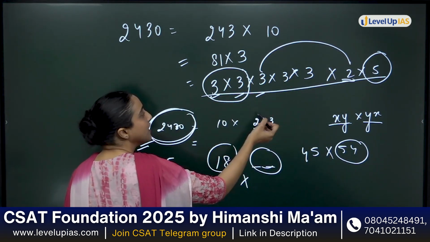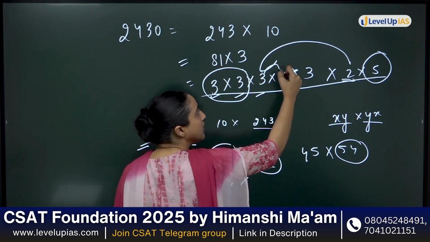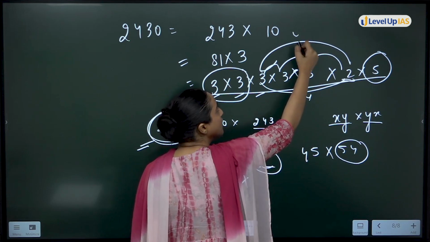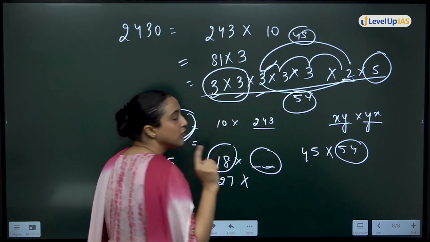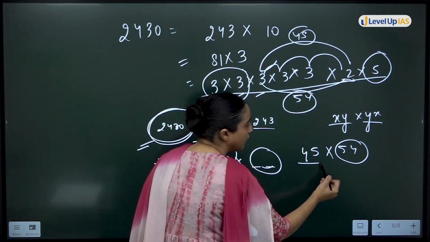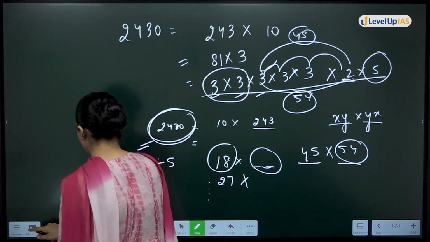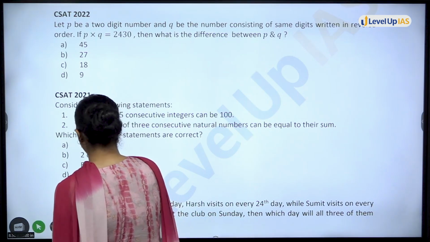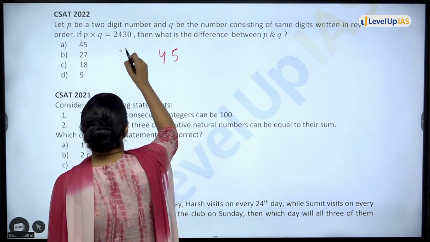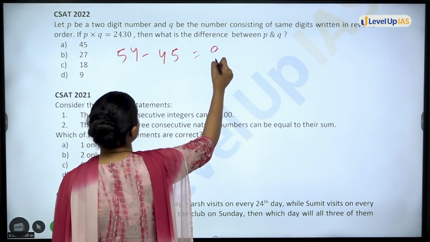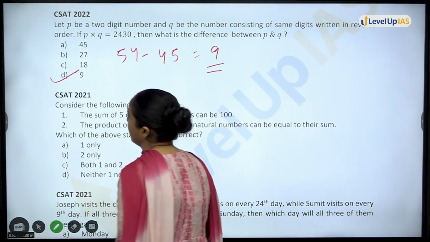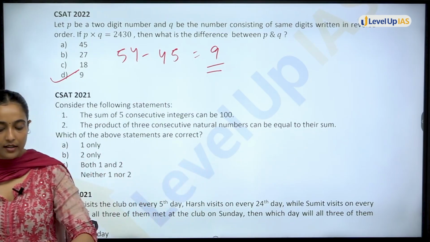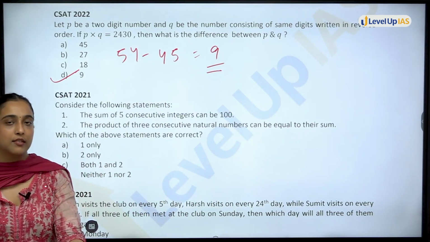What is the remaining number that is left? 3 3 is a 9, 3 is a 27, 2 is a 54. Okay, this is what came. This was 45, this is 54. So the two numbers will be of the form 45 multiplied 54. Your question is, what is the difference between the two numbers? So what is the difference? What is the difference between 45 and 54? 9. 9 will be your answer. Okay. So these are your two questions of CSAT 2022 that were asked in this topic.